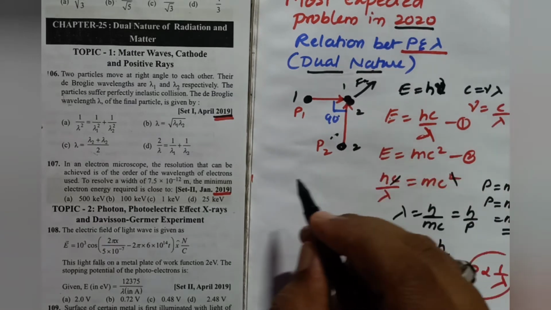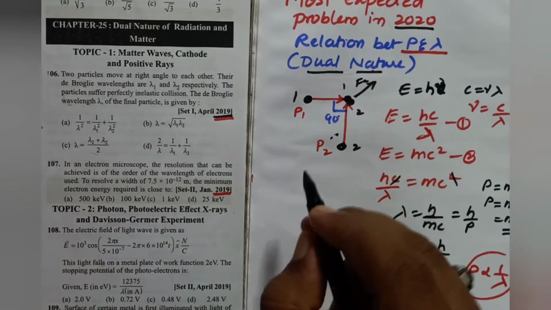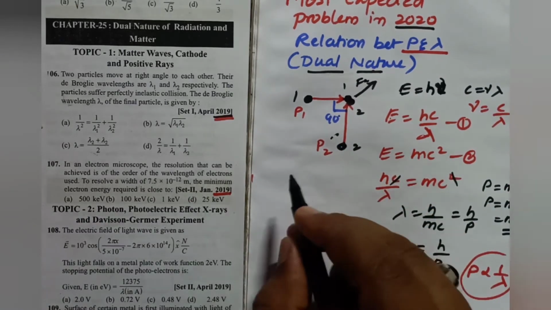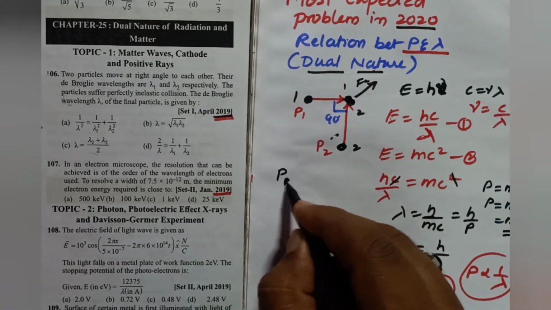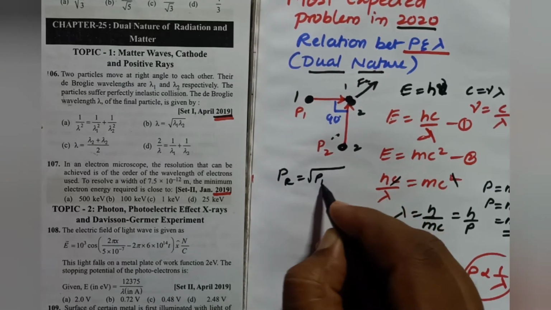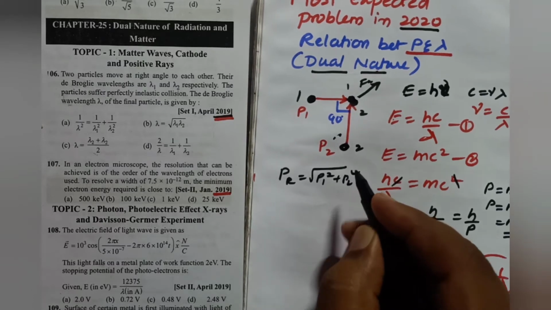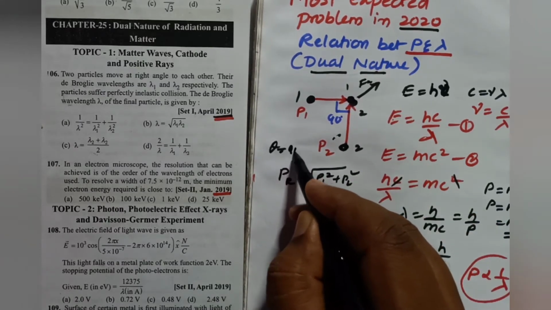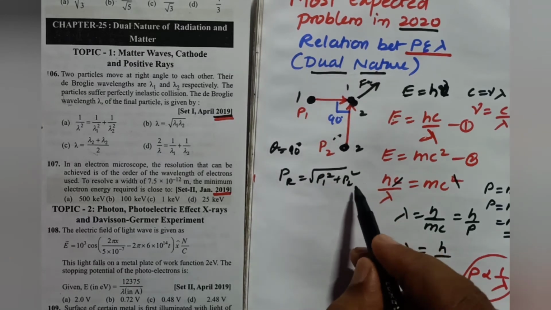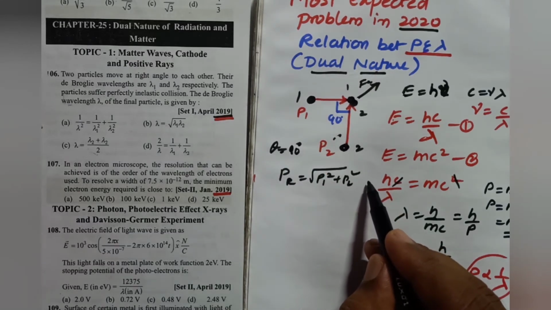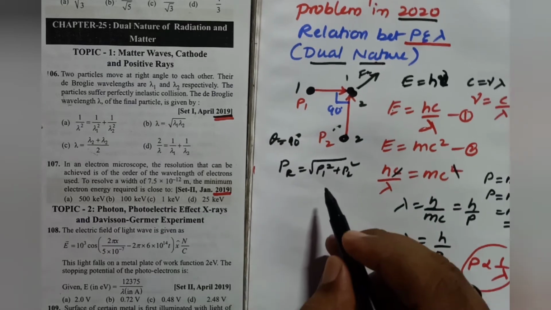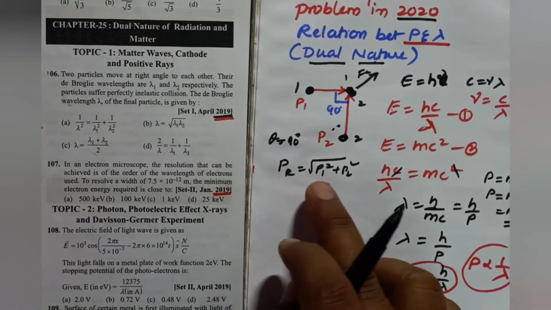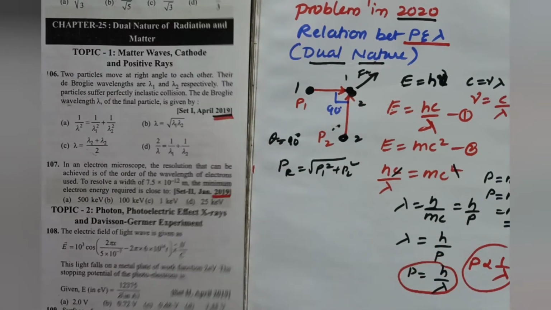What is the de Broglie wavelength? How are you going to do this? As momentum is a vector in this case, you need to consider the resultant momentum, which is the square root of p1 square plus p2 square plus 2 p1 p2 cos theta. As the angle theta is 90 degrees, the term 2 p1 p2 cos theta becomes 0 because cos 90 is 0. So what is left now? P resultant is equal to the square root of p1 square plus p2 square.